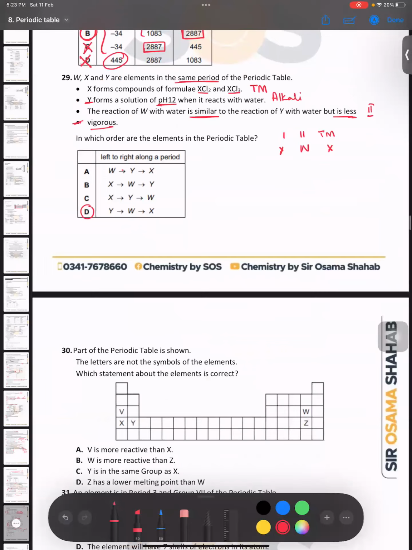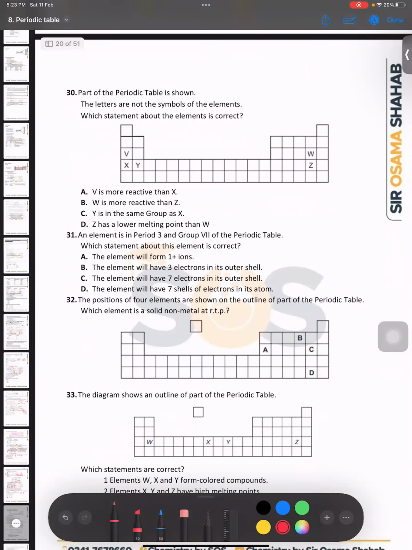Then question number 30. Part of the periodic table is shown. The letters are not the symbols of the elements. Which statement about the elements is correct? That's quite simple. V is more reactive than X. V is down the group, and reactivity increases down the group, so that is wrong. Then W is more reactive than that. That is the right answer, because what happens down the group here? It decreases. So the right answer is B.